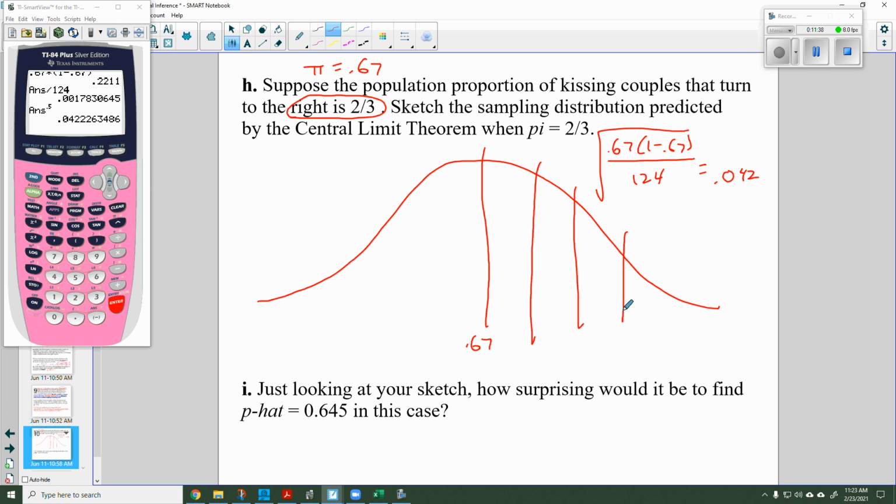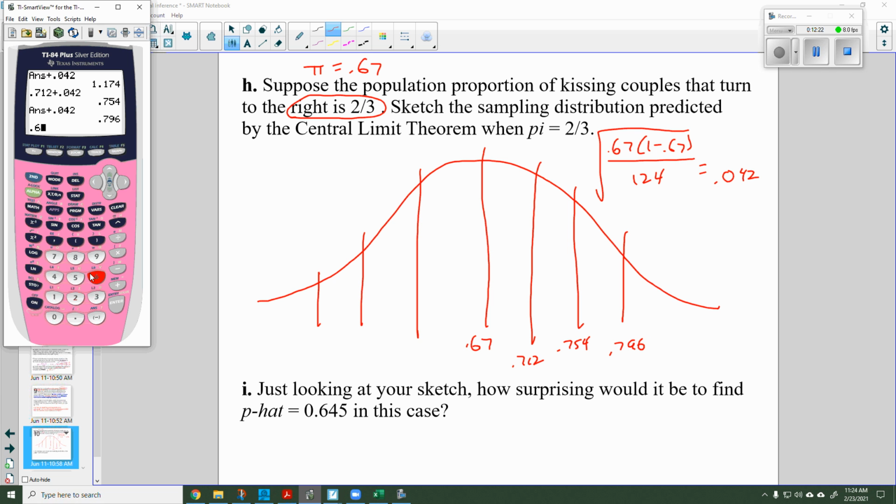1, 2, 3, -1, -2, -3. So I have 0.67 in the middle, plus 0.042, plus 0.042, plus 0.042. So this here is 0.712. 0.712 plus 0.042 gives me 0.754, plus 0.042 gives me 0.796.